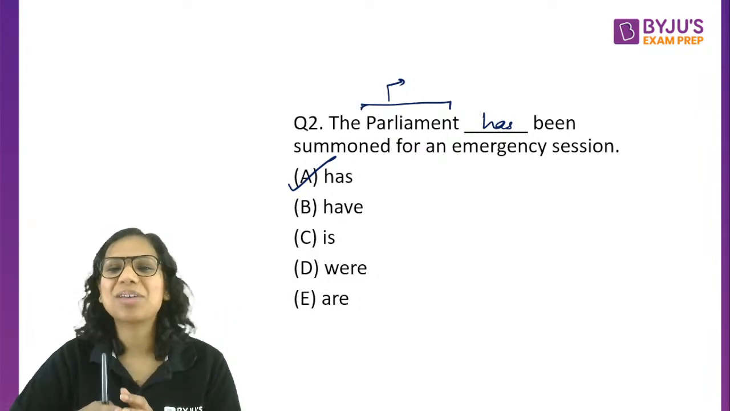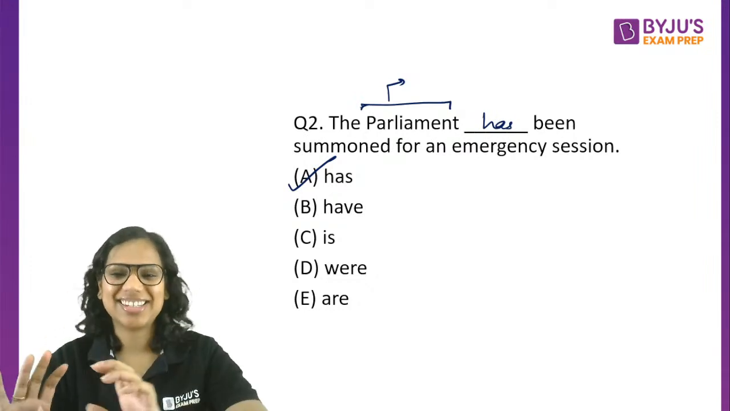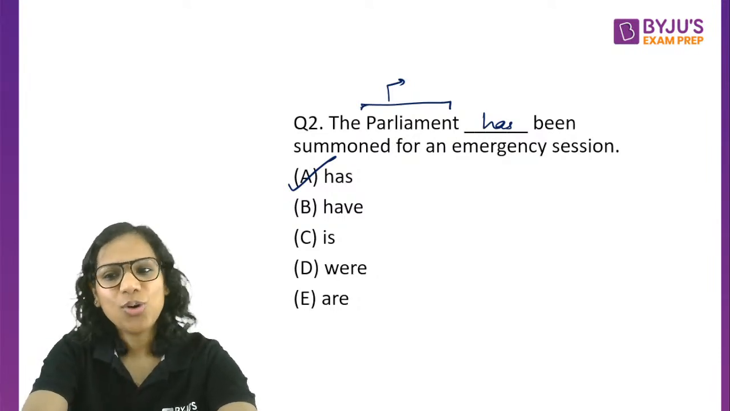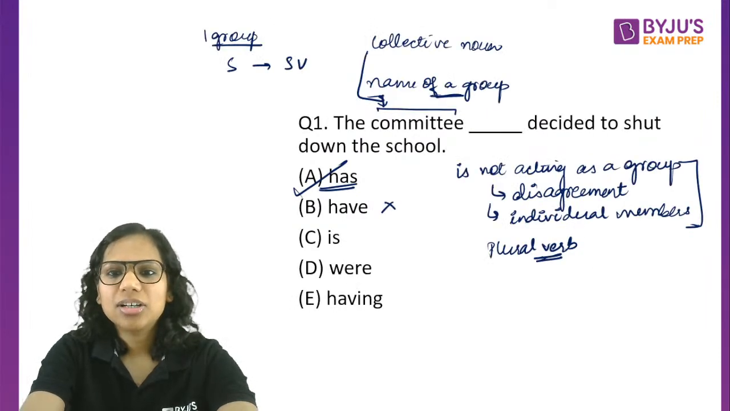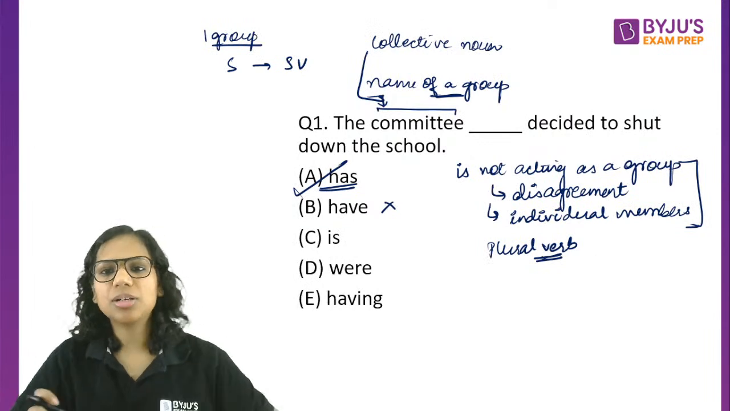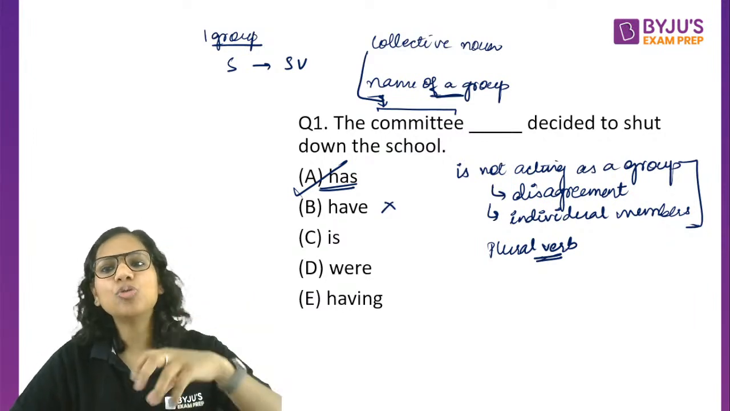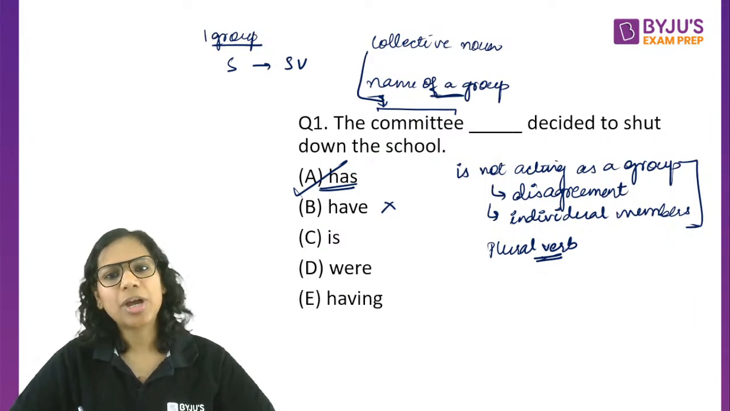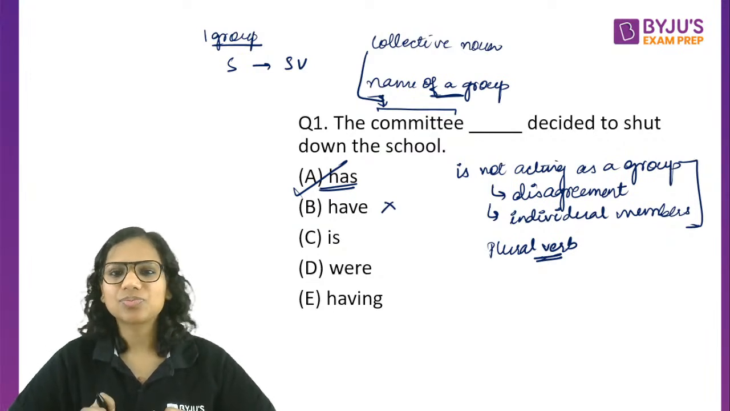Just because I explained the exception to you in the last question does not mean that we'll have a question with an exception next, right? So the parliament has been summoned and not have. Okay, so has here. Now, Tulshi asked something about the number of people in the committee. The number of people in the committee does not really make a difference. The fact is that the committee as a group made this decision to shut down the school, right? It was a collective decision. And that is why this has to be singular. The number of members does not make a difference, right?